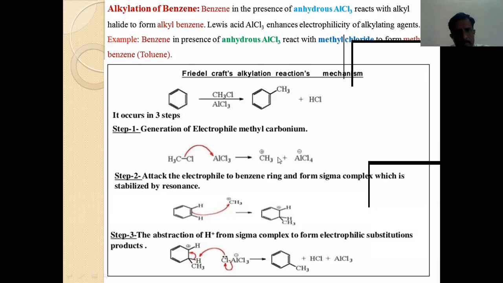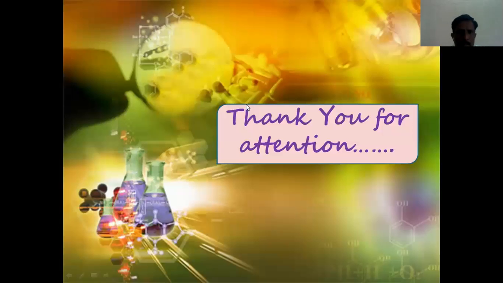In the first step, generation of a carbocation, that is the electrophile. In the second step, attack of the electrophile on the benzene molecule and formation of an arenium ion or Wheland complex. And in the third step, the abstraction of proton from the sigma complex to get the electrophilic substitution product, a highly stable product during the electrophilic aromatic substitution reaction.